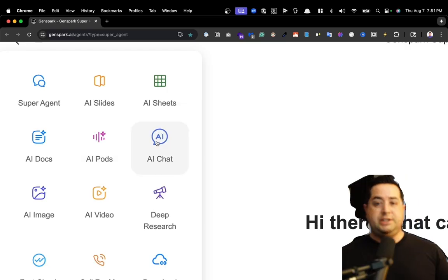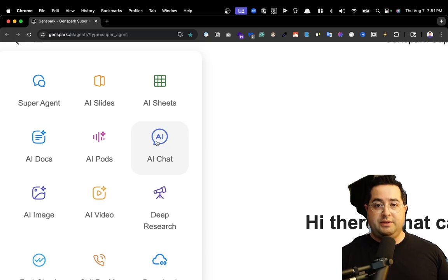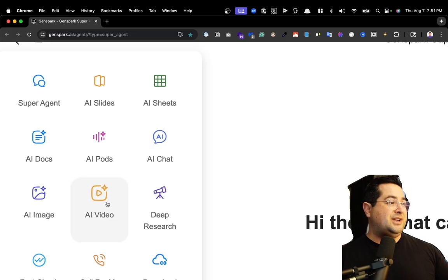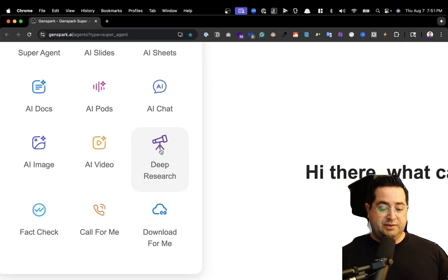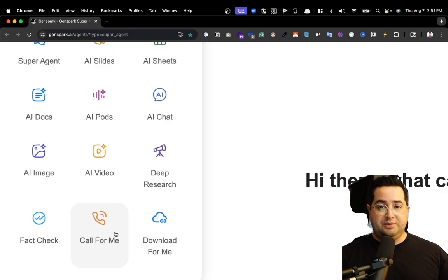You get not only ChatGPT, but all the other best large language models to just chat with, just like ChatGPT. You can create images with 5 of the best image generators, create videos with 5 of the best video generators, and do deep comprehensive web research. You can download videos from social media into your account. And you could also have it call restaurants if you wanted.